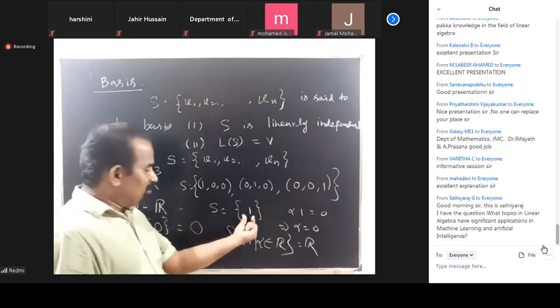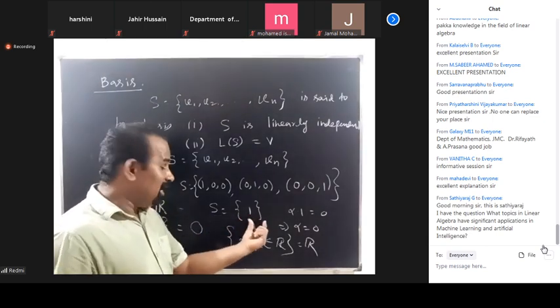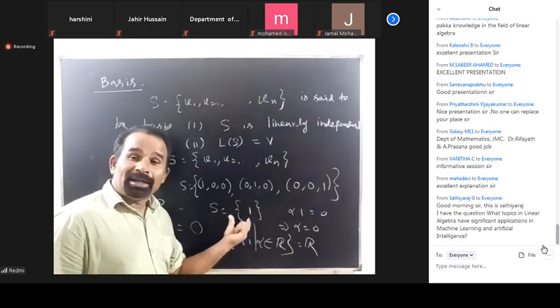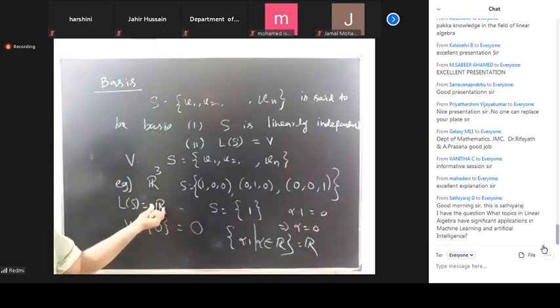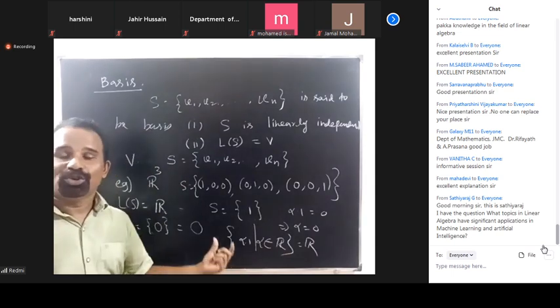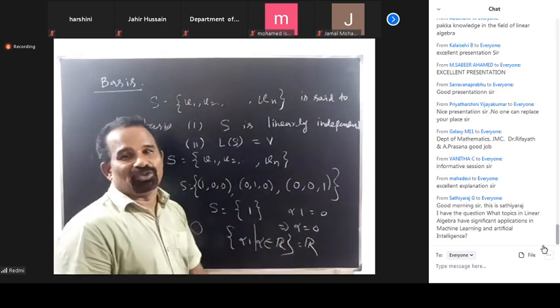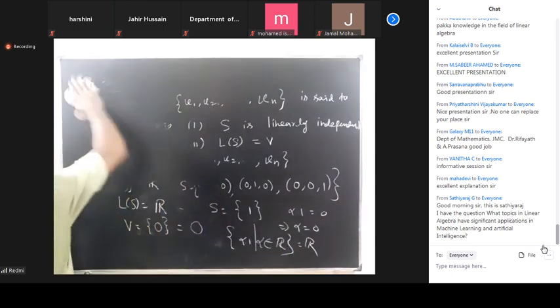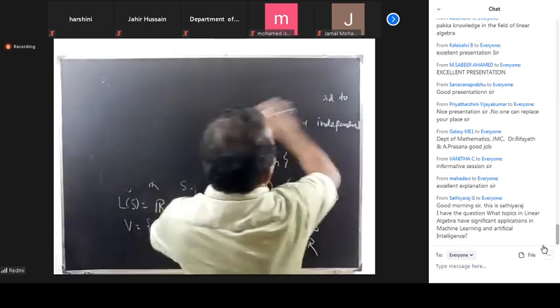Here for R, the basis consists of only one element. So the dimension of R is equal to 1. The dimension of R squared is equal to 2. The dimension of R cubed is equal to 3. The dimension of R^n is equal to n.